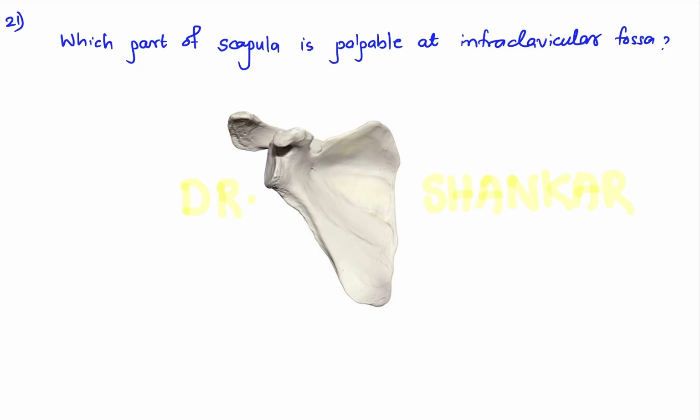Which part of the scapula is palpable in the infraclavicular fossa? The answer for this question is this part. This is nothing but the coracoid process. This is a repeat question from AIIMS previous year questions, anatomy part. So the coracoid process is palpable in the infraclavicular fossa.